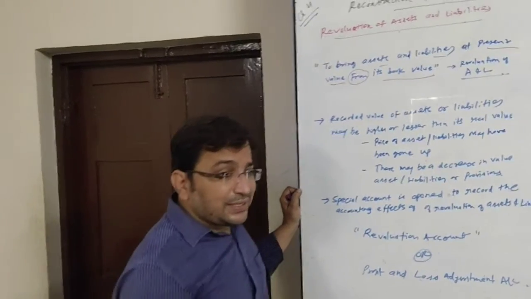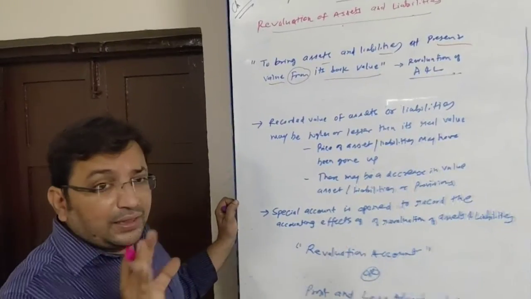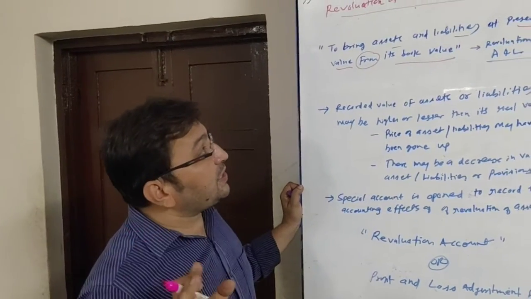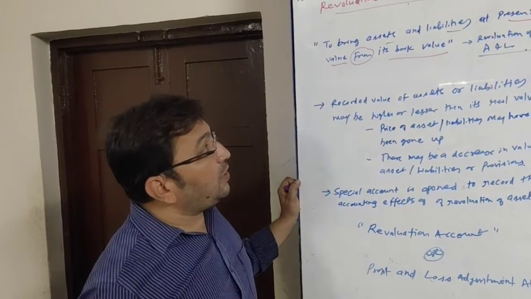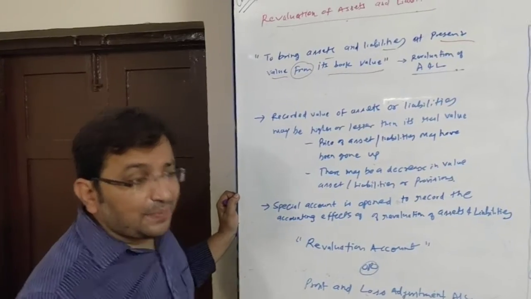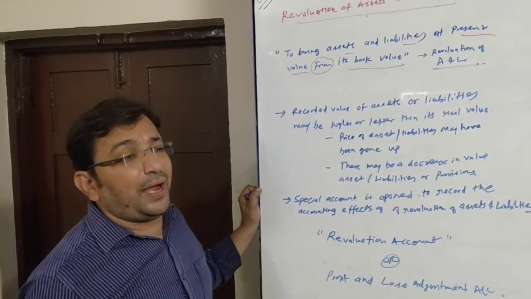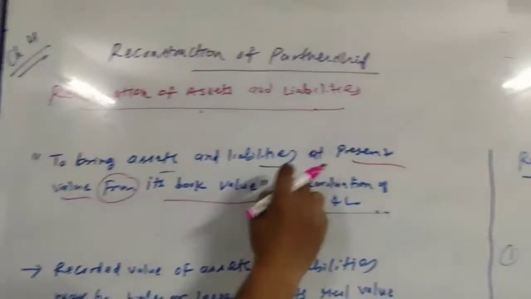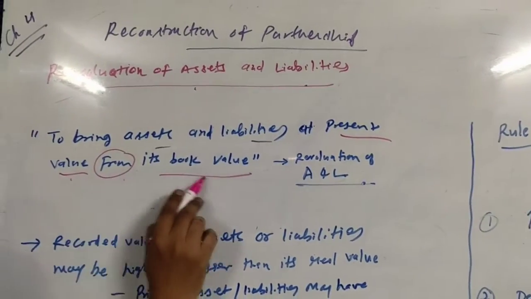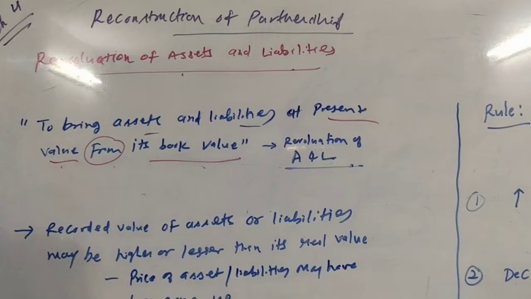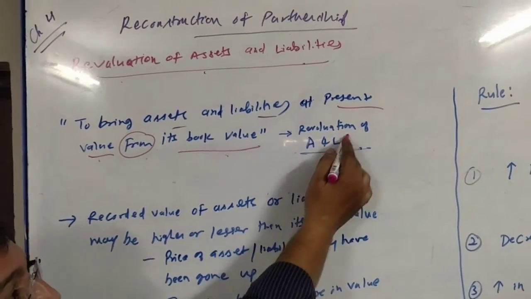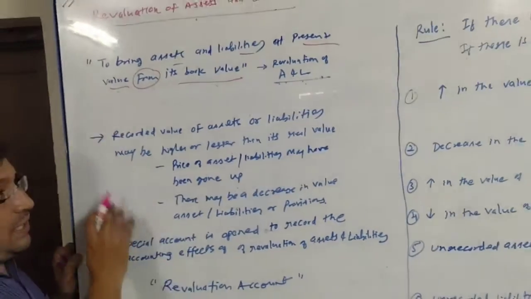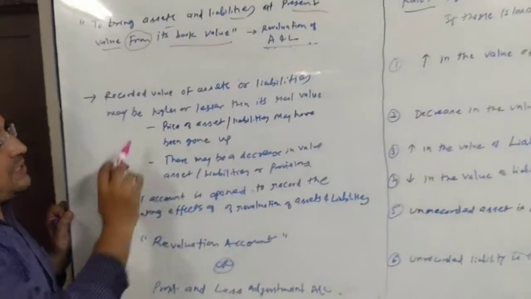So whenever there are changes in the partnership form, that is whenever there is a reconstruction of partnership, we need to revalue the assets and liability and we need to bring them at present or real value. So to bring assets and liabilities at present value from its book value is known as revaluation of assets and liabilities. Some explanation regarding this, whatever we have discussed.